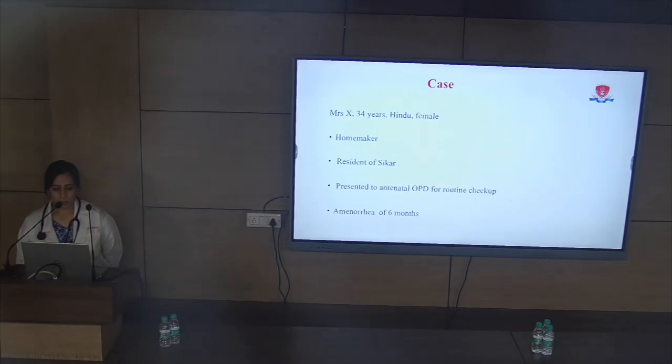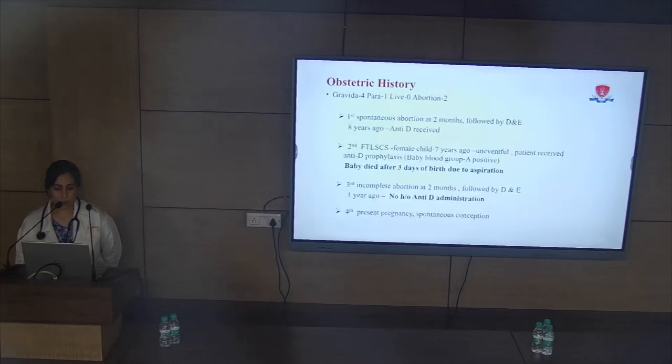Mrs. X, a 34-year-old Hindu female, homemaker, resident of Sikar, presented to antenatal OPD for routine checkup with amenorrhea of 6 months. Obstetric history: gravida 4, para 1, live 0, abortion 2. First, spontaneous abortion at 2 months followed by dilatation and evacuation 8 years ago. Anti-D was given to the patient.